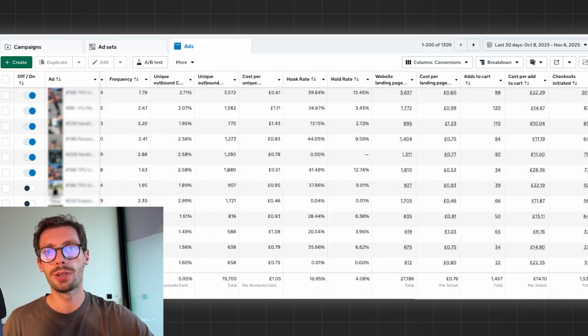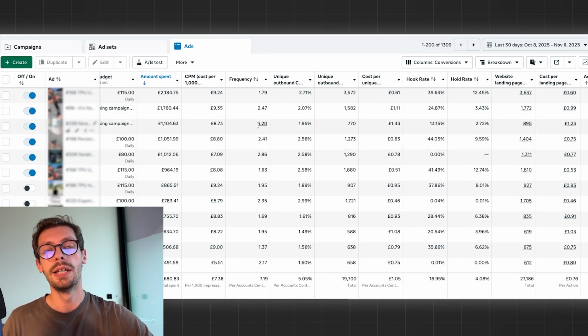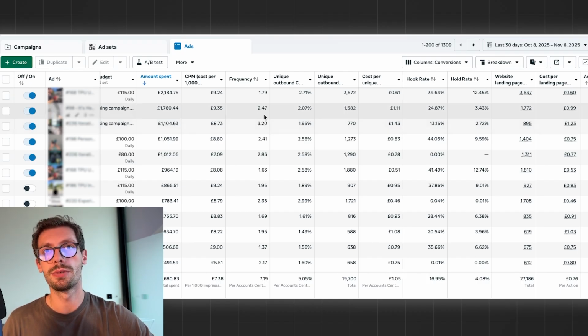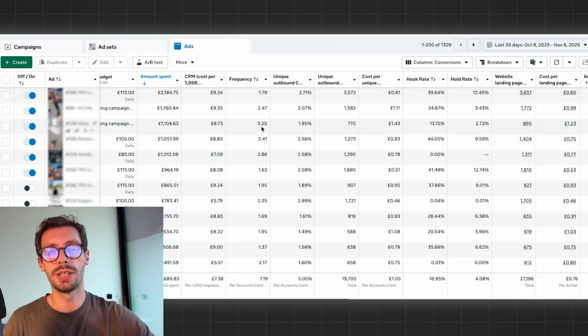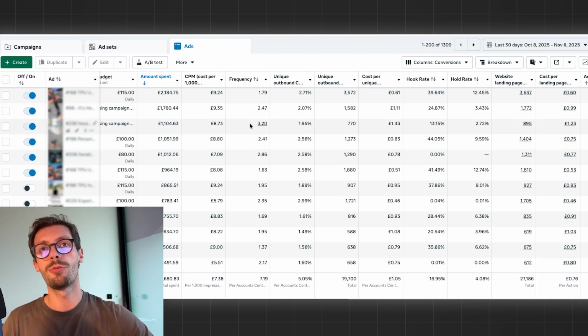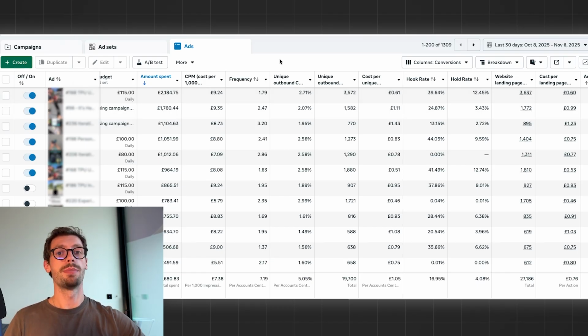Because if we look here at the frequencies, and this is also a very important indicator, you see that the frequency on this ad is way higher than the frequency on this or on this ad. Now remember what we said in the beginning, Facebook wants you to scale. But what happens if the frequency is pretty high? That means that this ad rather works like a retargeting ad. For the same amount of dollars spent on this ad, the same number of people see the ad 3 times, whereas here, a bigger audience sees it, but only 1.8 times. This means that this ad is actually seen by way more people.